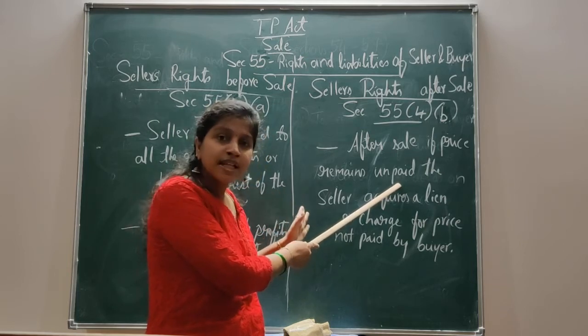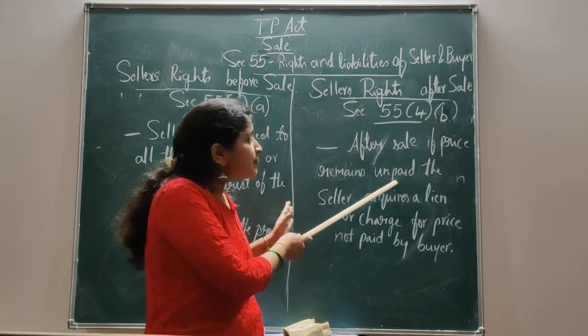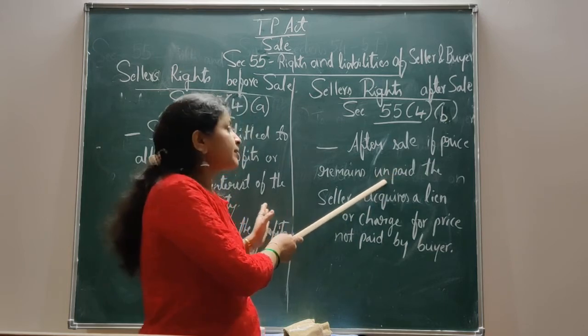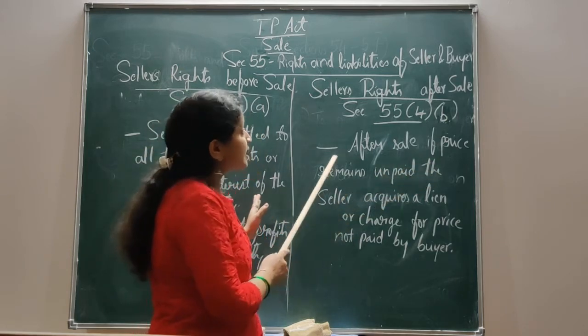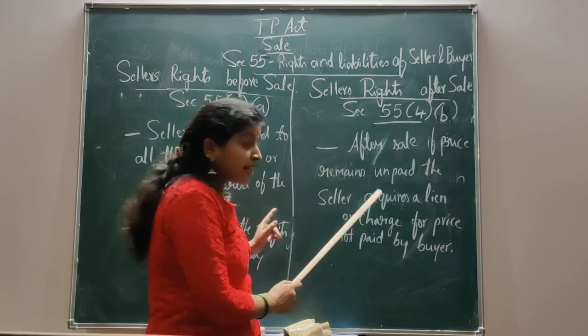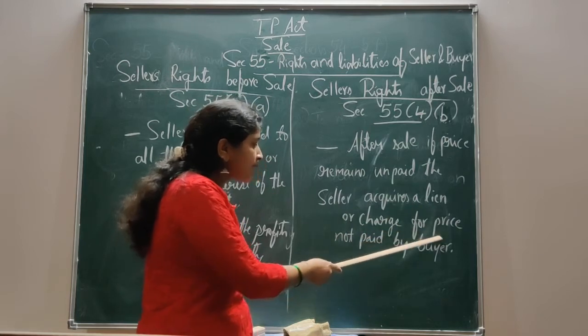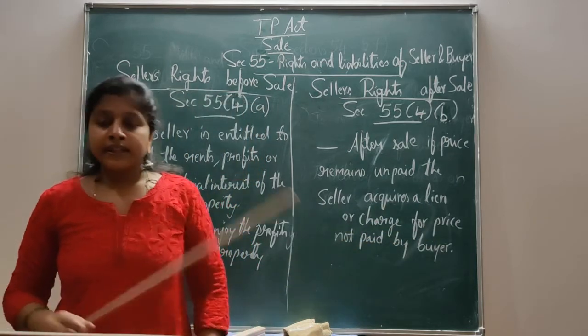The property has been transferred to the buyer, but the price remains unpaid. The price has not been paid by the buyer. At that time, the seller is having the right. That is, the seller acquires a lien or charge for the price not paid by the buyer.